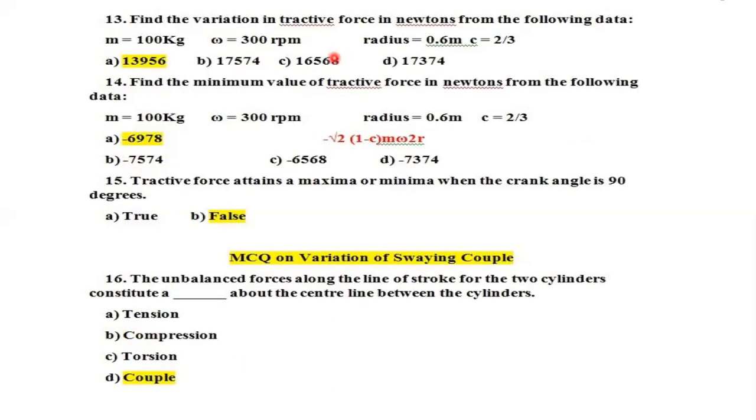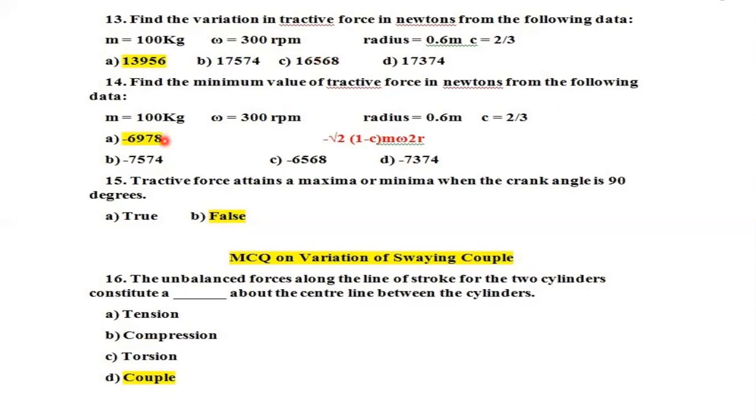The formula will be the same. The only thing is they are asking us to find the variation in tractive force. Variation means it's plus or minus. So the formula will be plus or minus root 2 (1 minus c) m omega square r. So once you substitute all the values, you'll be getting 13956 Newton.